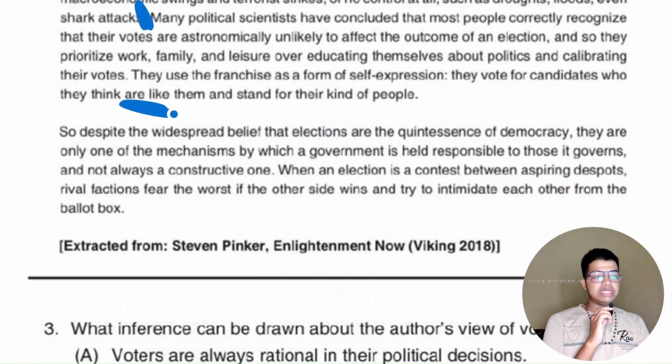So despite the widespread belief that elections are the quintessence of democracy, they are only one of the mechanisms by which a government is held responsible to those it governs, and not always a constructive one.